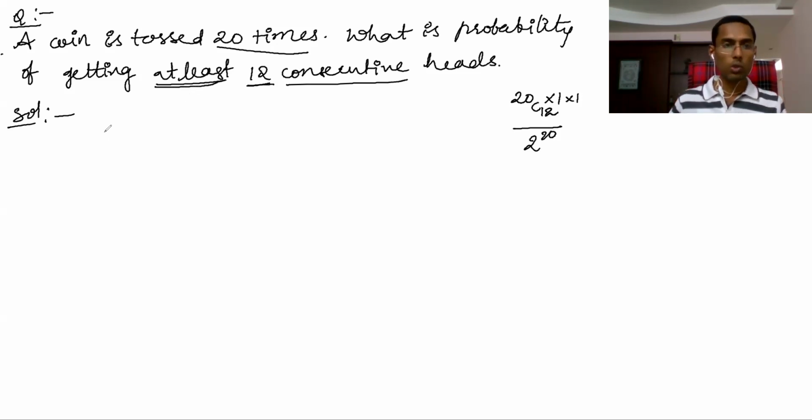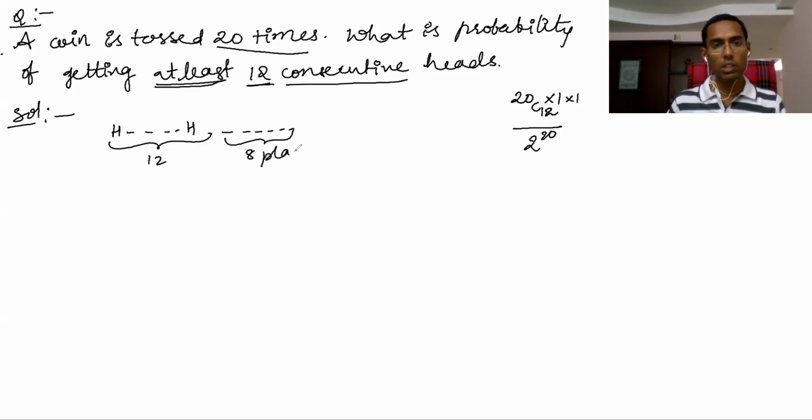Okay, anyway, this question will proceed. Now, if I start with heads in the first 12 places, the remaining 8 places can be arranged with anything, because 12 consecutive heads already came.